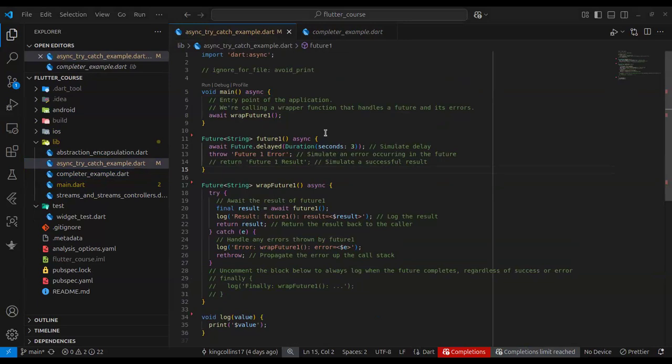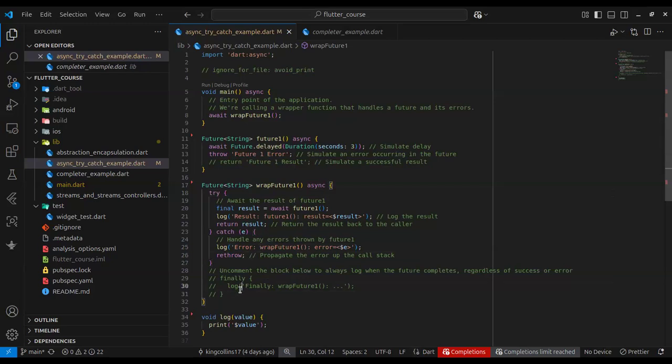Okay. What I explained is here we have a wrap future that calls another future. It calls future one, and future one throws an error, right? And it is caught here and it is logged. Now, finally block, now follow me, right? A finally block is run whether your future resolves a value or it throws an error, right? This is where you can do things like recovery or any other thing you want to do. But I explained that this finally block will only run if this rethrow is absent.